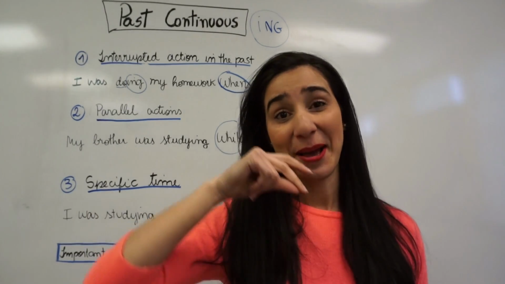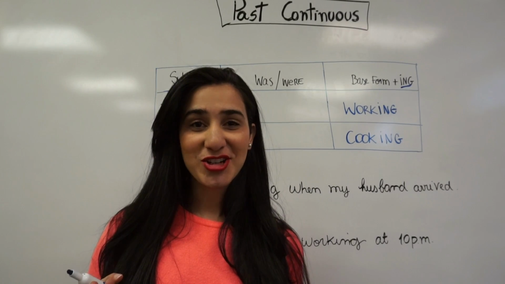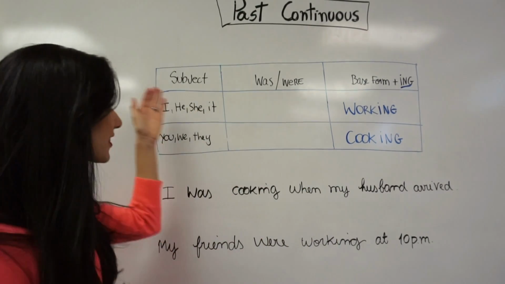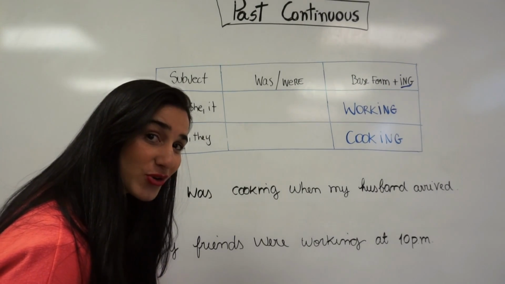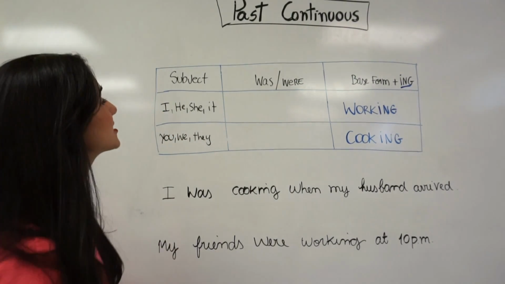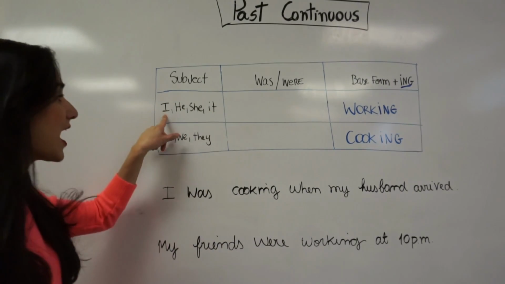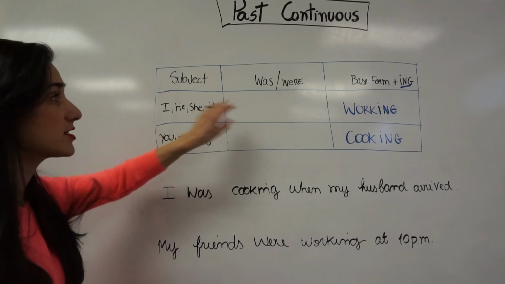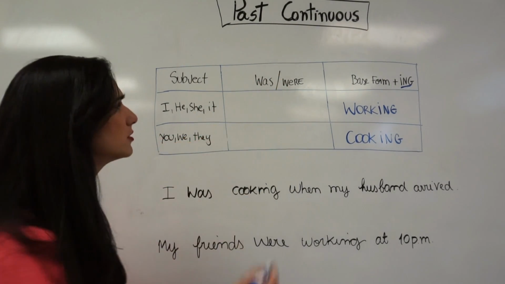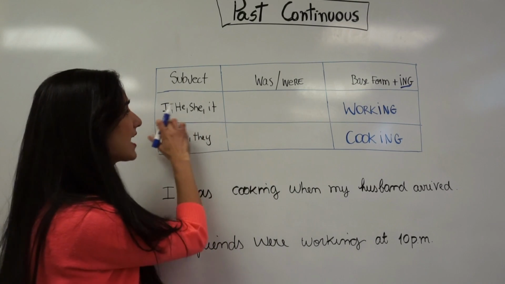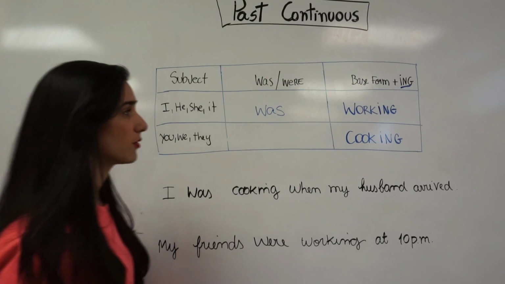Let's go. So let's learn now the structure. It's very simple, and I brought this simple table to show you guys how to do it, okay? So we have to first focus on the subject. If it's I, he, she, or it, we're gonna have to use was. Do you guys know? If it's I, he, she, or it, we're gonna have to use was, okay?